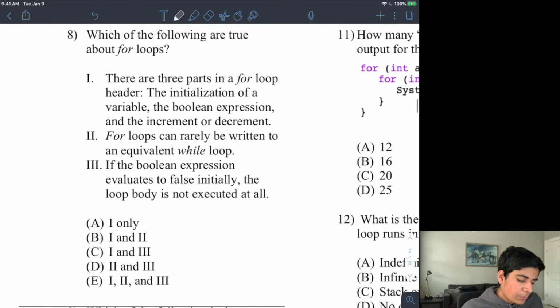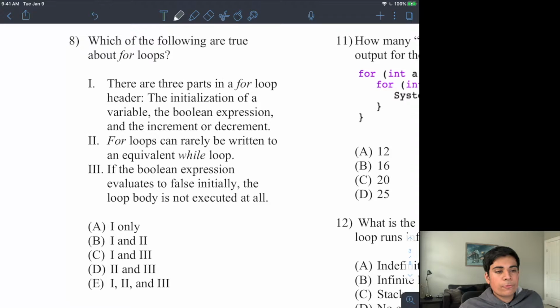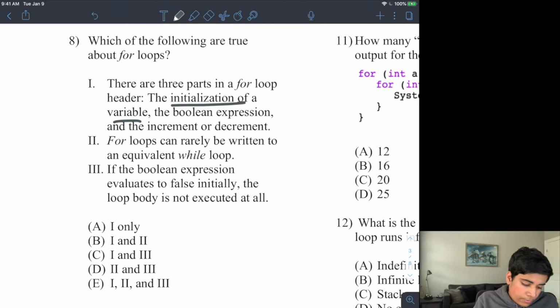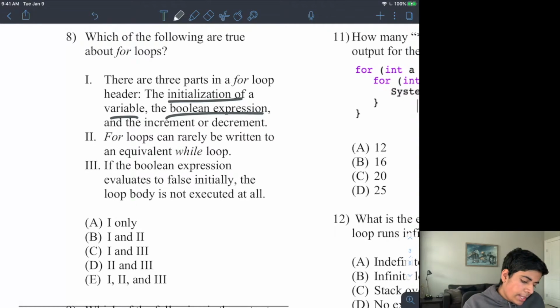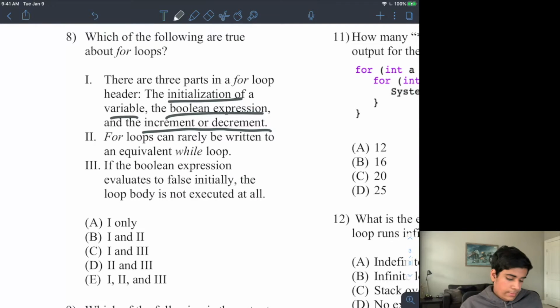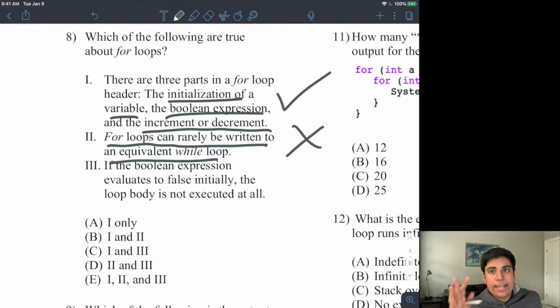So now number 8, which of the following are true about for loops? So there are 3 parts of a for loop header: the initialization of the variable, the Boolean expression, or the condition, and the increment or decrement. That's true. And then for loops can be rarely written to an equivalent while loop. That is false. It can definitely be written.